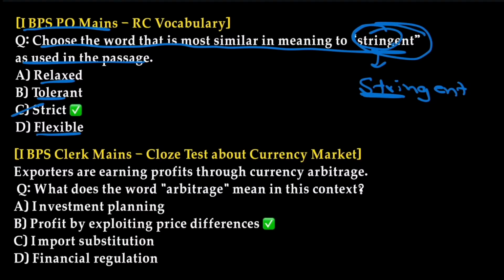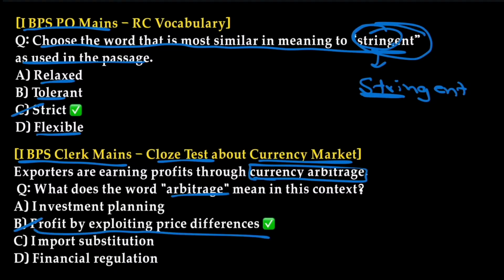Next question, IBPS Clerk, a cloze test about the currency market. Exporters are earning profits through currency arbitrage. What does the word arbitrage mean in this context? Arbitrage means profit by exploiting price differences. We have covered this word also in today's class.